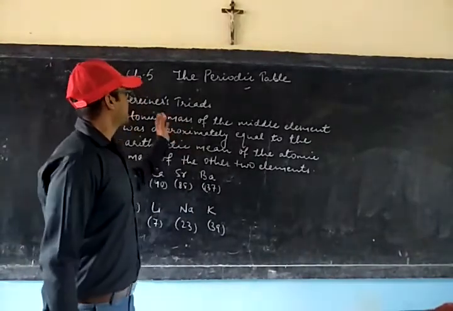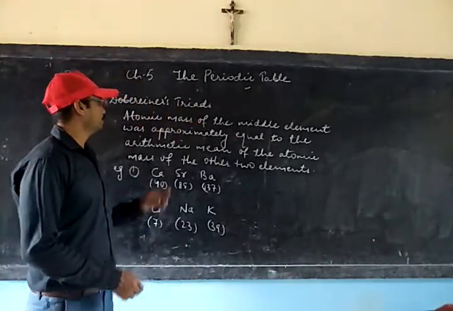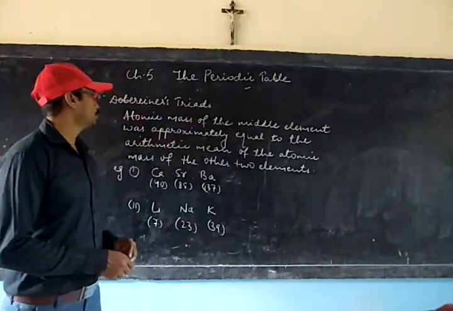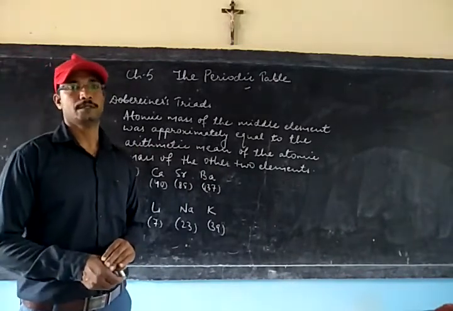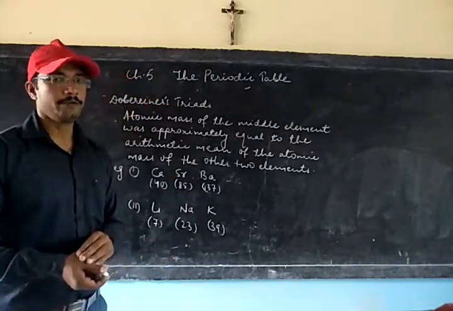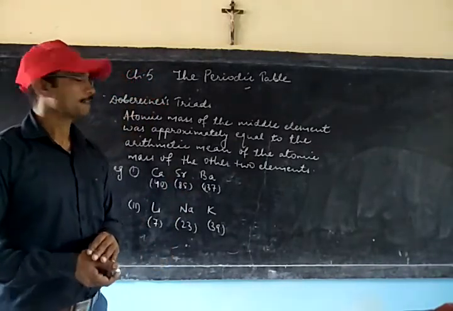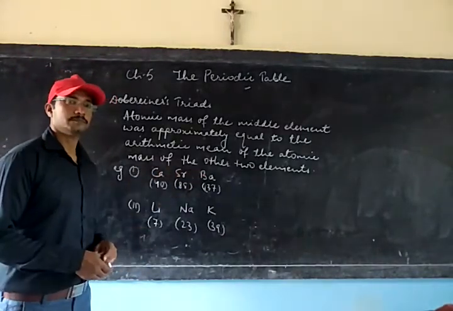So you can see, according to Dobereiner's triad, atomic mass of the middle element was approximately equal to the arithmetic mean of the atomic mass of the other two elements. I hope it is clear to you. So let us try to understand it with the help of example. We have an example like calcium, strontium, barium.